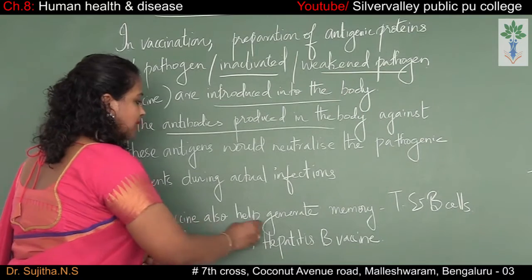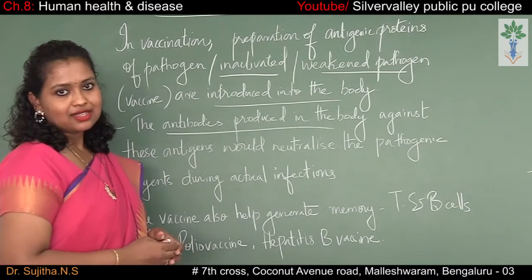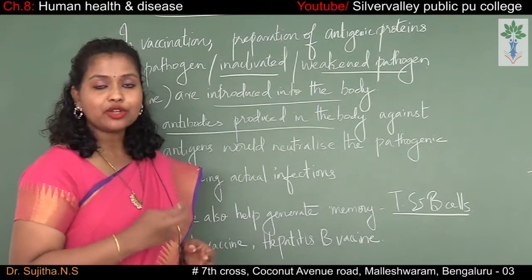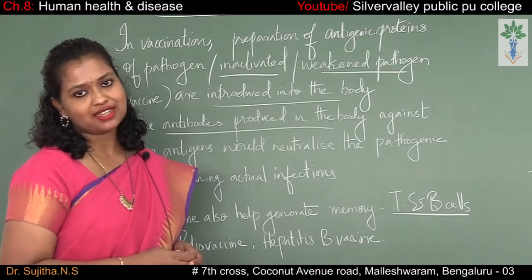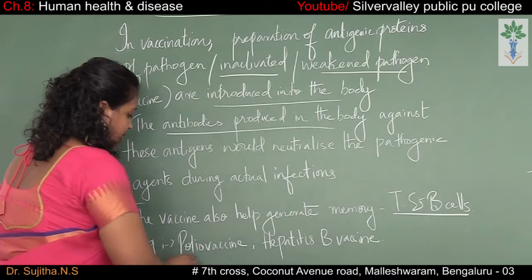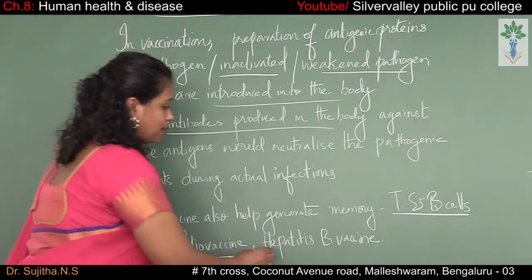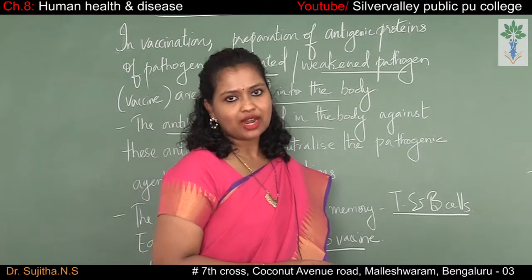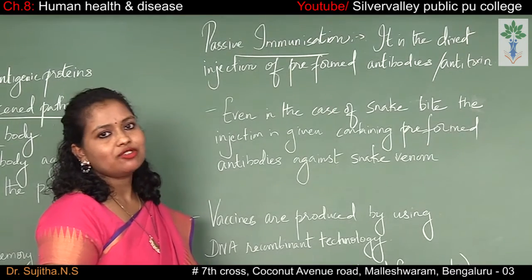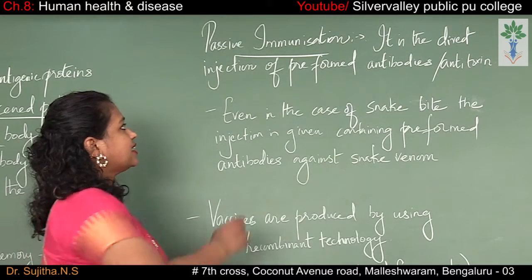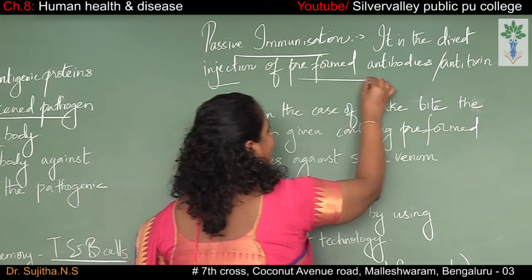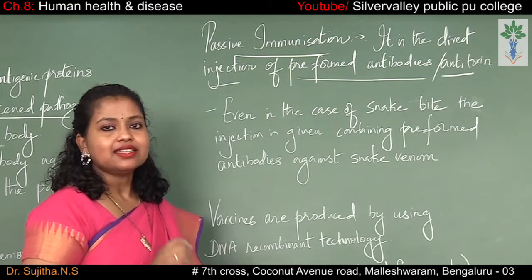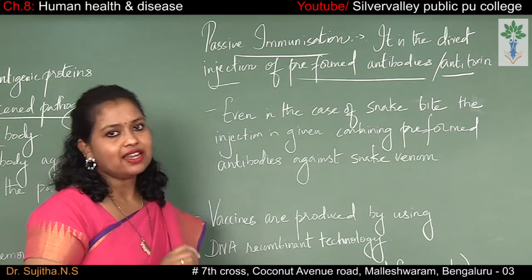The vaccine helps to generate the memory cells. So the memory cells such as B cells and T cells are already produced in our body with the help of vaccination. For vaccinations, examples are polio vaccine, hepatitis B vaccine. The next one is the passive immunization. In case of passive immunization, the direct injection of the preformed antibodies or an antitoxin is given. So directly the antibody is injected inside our body.